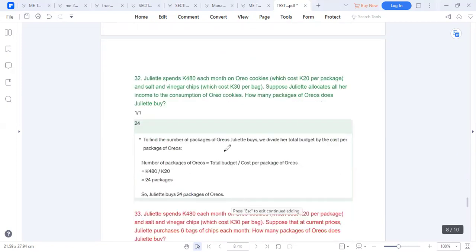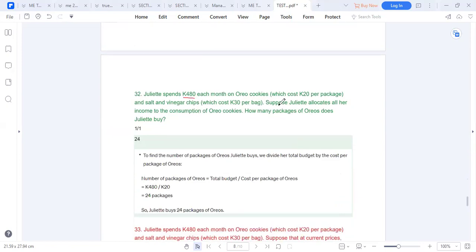Okay, Juliet spends $480 in a month on Oreo cookies, which cost 20 kwacha, and salt and vinegar, which cost 30 kwacha per bag. So already we have our budget: income is equal to the price of Oreo times the number of Oreos plus the price of vinegar times the number of vinegar.